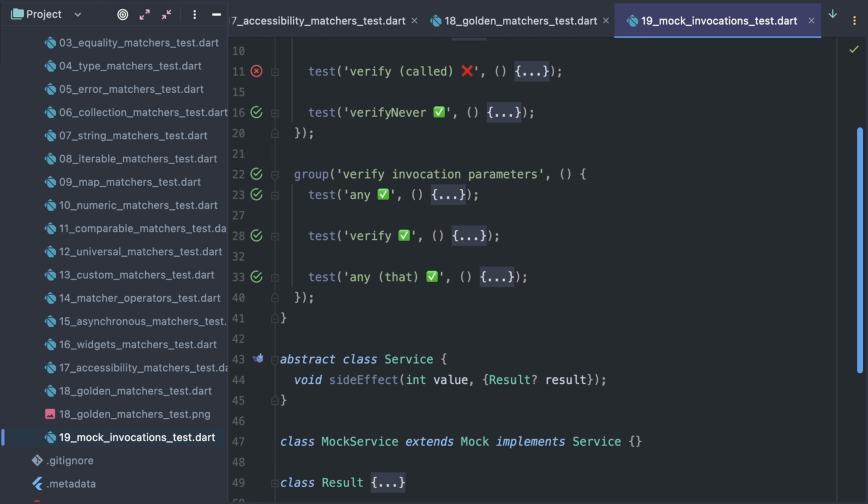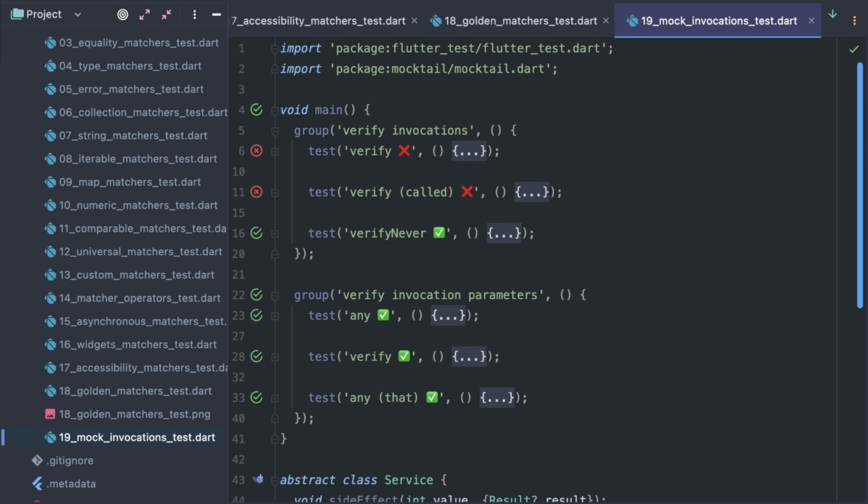Here is the service class we are going to mock today. It has a single side effect method with two parameters, and here is the mock object that implements service. Typically, you would pass such a mock to a software under test and then would verify that your software performed the required calls. Here I'm going to manipulate this mock directly.